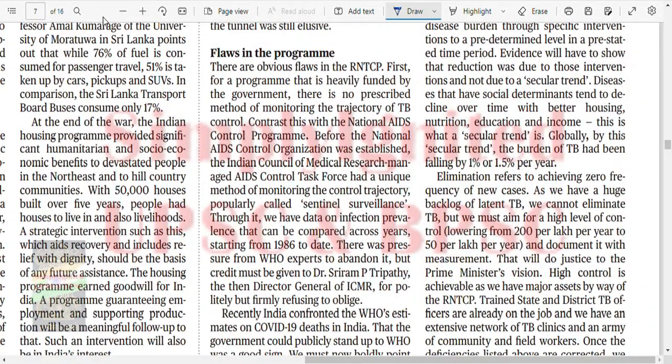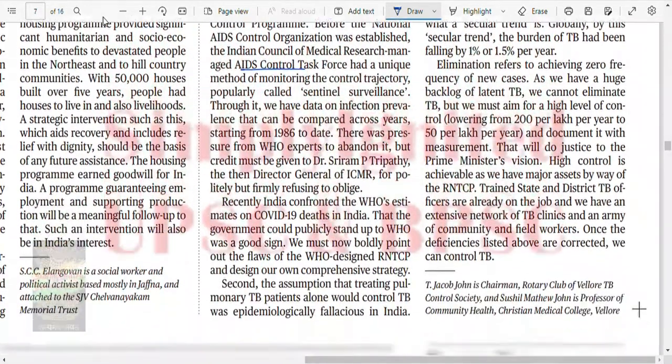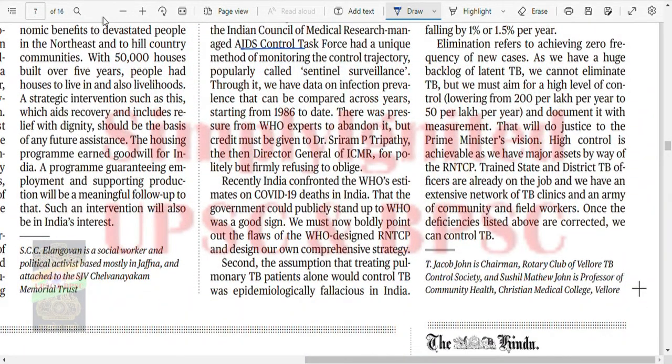Flaws in the program. First, for a program that is heavily funded by government, there is no prescribed method for monitoring the trajectory of TB control. Okay, this is very important. Contrast this with the national AIDS program. Before the National AIDS Control Organisation was established, the Indian ICMR-managed AIDS control task force had a unique method of monitoring the control trajectory, popularly called sentinel surveillance. Through it, we had data on infection prevalence that can be compared across years, starting from 1986 to date.